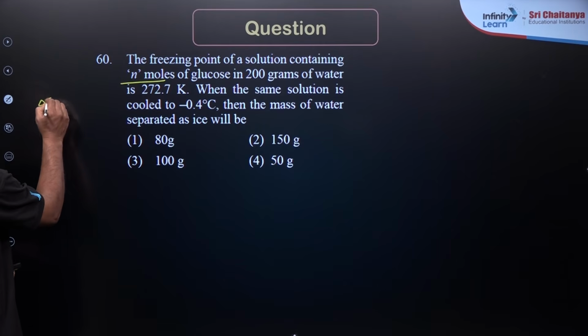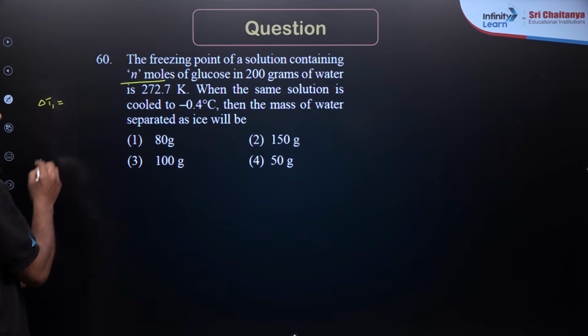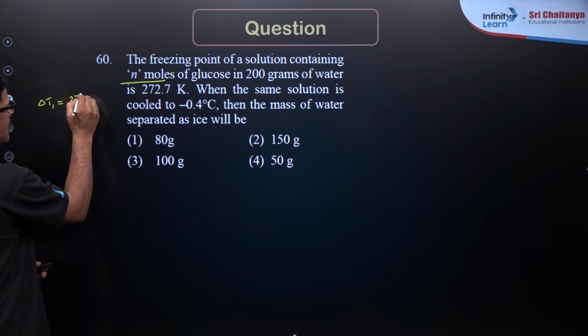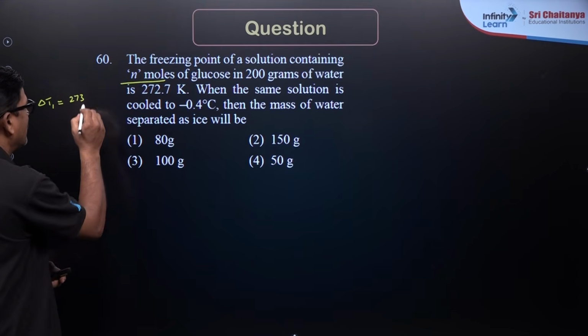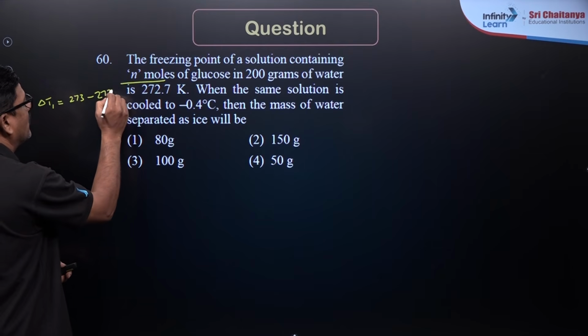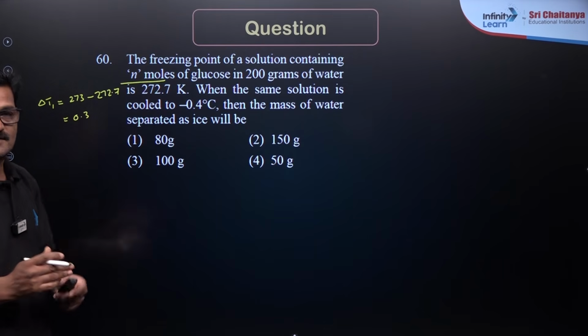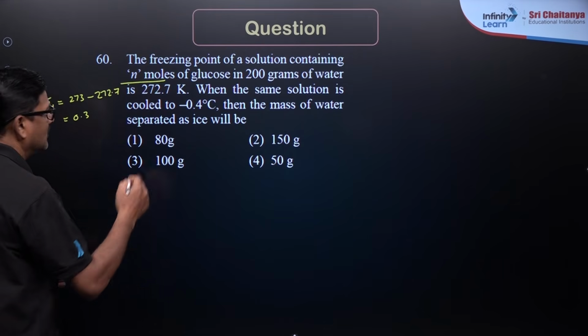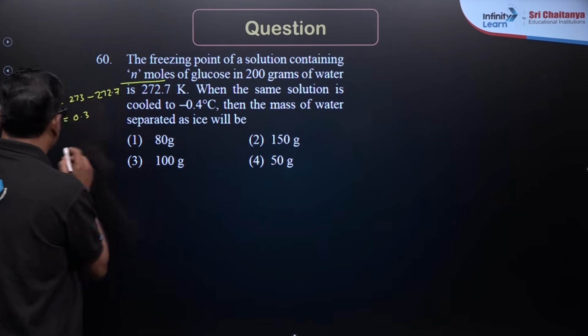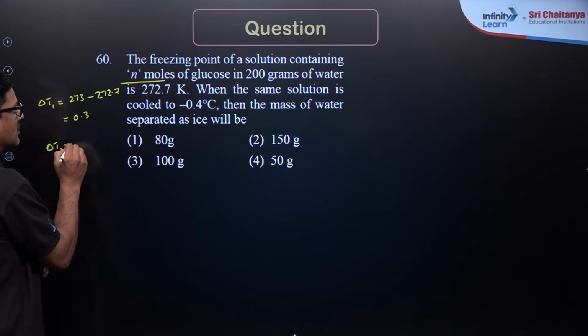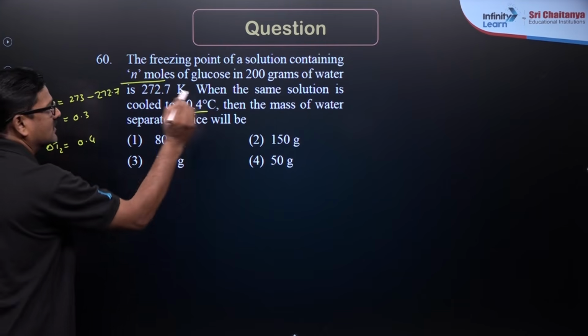Delta T1 is going to be 273, the actual freezing point of water, minus 272.7. On doing so, you are going to get 0.3 as the variation. And when the same solution is cooled, delta T2 is going to be 0.4, it is given.